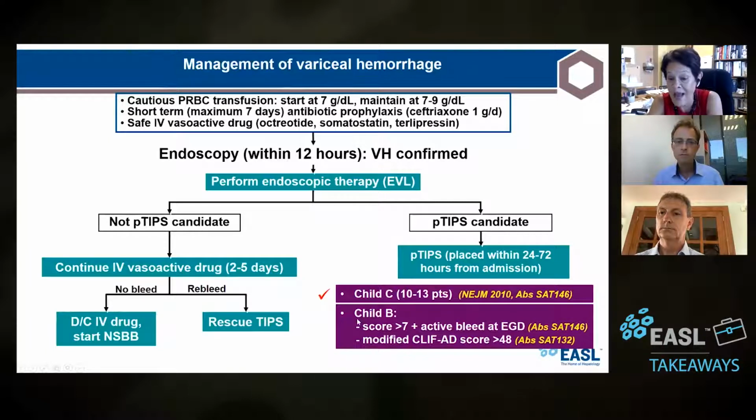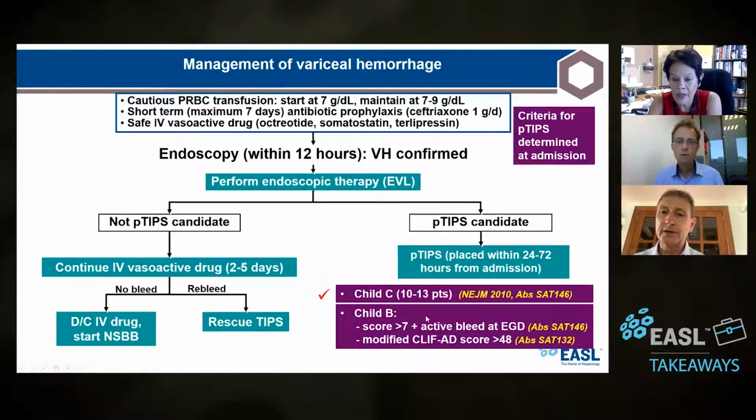So this is out there. This we have to confirm even further. It would be ideal if all the studies would get together to figure this out. This is important to know, because it's only about 15 to 20% of patients who are actively bleeding at endoscopy with an EVH. Correct. So not only Child B, but always have in mind they have to document if there's active bleeding or not, because that certainly is going to sway you towards thinking about TIPS or not, even if the patient is not a Child C.